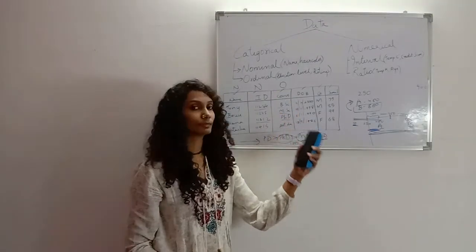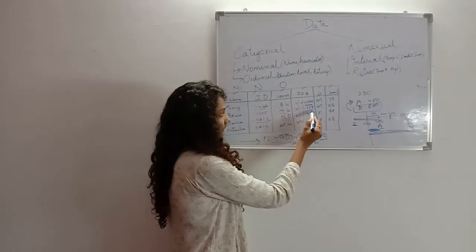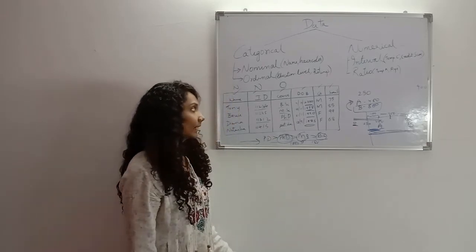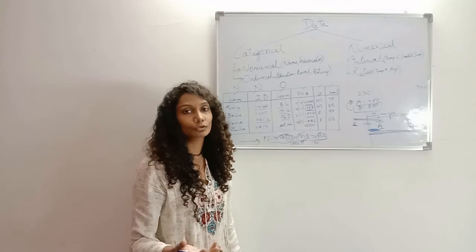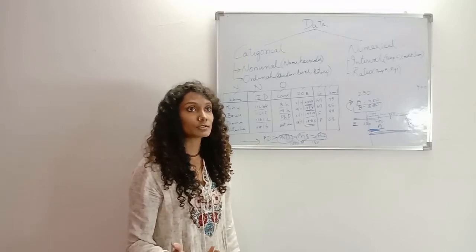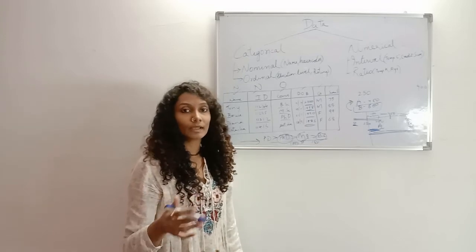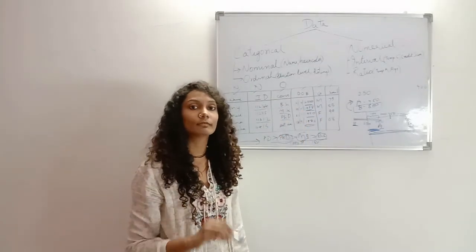Next is date of birth. This is interesting. We do have numbers here. Date of birth is the time when you were born, right? So this time does represent a quantity, but 0 AD is not the beginning of time.